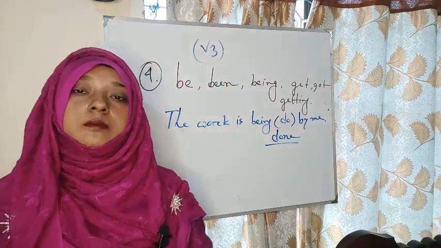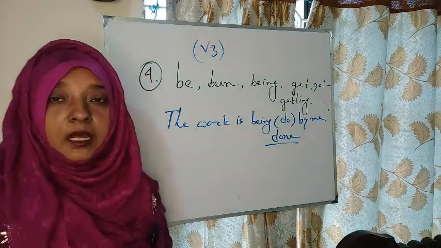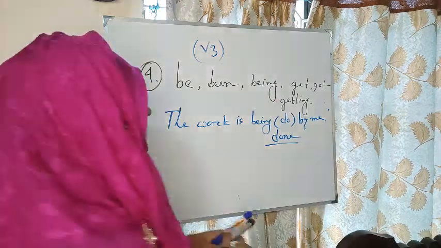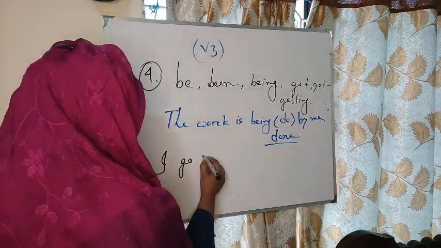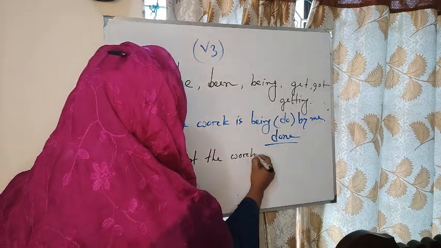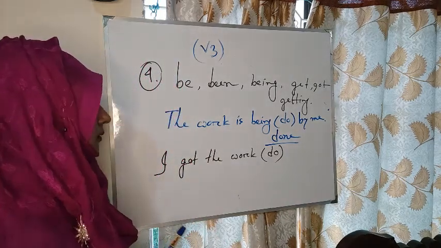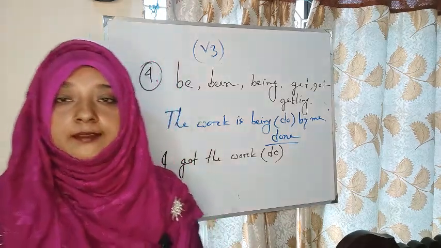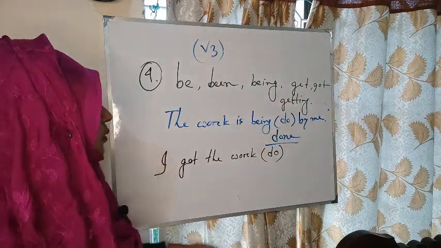Here the subject will not work directly. Our next example is I got the work, do. Then what will be the answer? We know that be, been, being, get, got, getting.